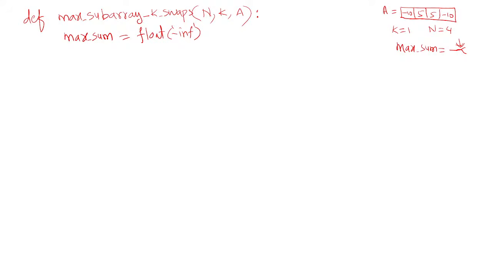That means we require the current sum. Current sum you can directly initialize to 0 because you have not yet started. Then you can start a window from the first element onwards, if the indices are 0, 1, 2 and 3.